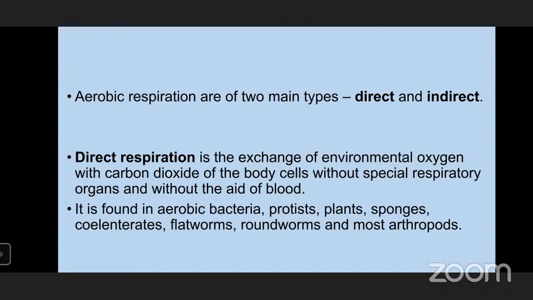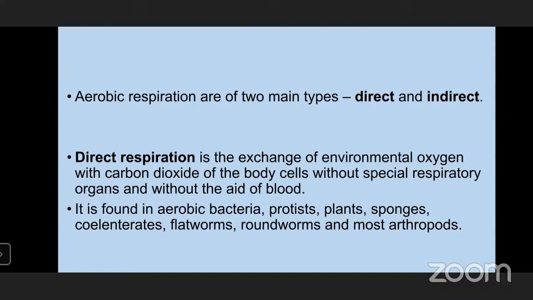Some arthropods have blood as well as a special respiratory mechanism and organ for respiration. But most of the primitive arthropods don't have any modified structure for respiration, and they don't have blood. Still, some of them have a well-developed respiratory structure.